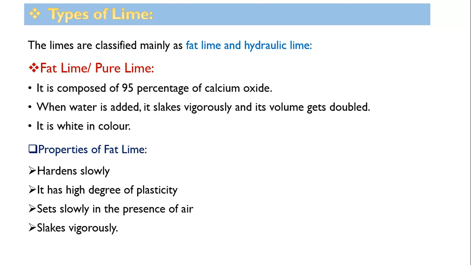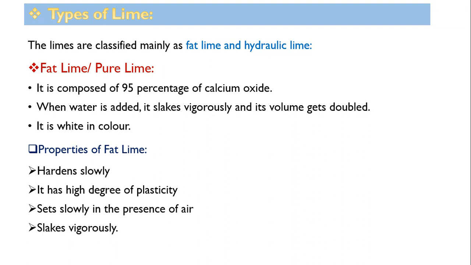So what is fat lime? Fat lime is also called pure lime. It is composed of 95% calcium oxide, CaO. When water is added, it slakes vigorously and its volume gets doubled. It swells. Means if you drop a drop of water on this fat lime or pure lime, its volume will increase. It swells. It is white in color, a pure white color.